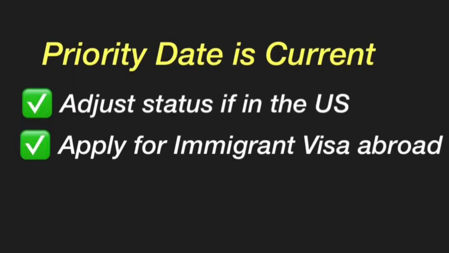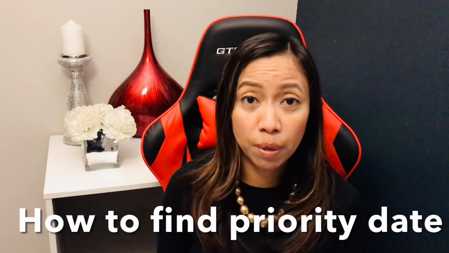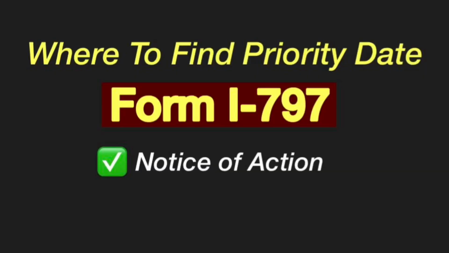Immigrants may be able to adjust their status if they are in the US, or if they are outside the US, they can apply for an immigrant visa and obtain lawful permanent resident status if otherwise eligible. How do you find your priority date? If you are a prospective immigrant, you can find your priority date on Form I-797 Notice of Action for the petition filed on your behalf.